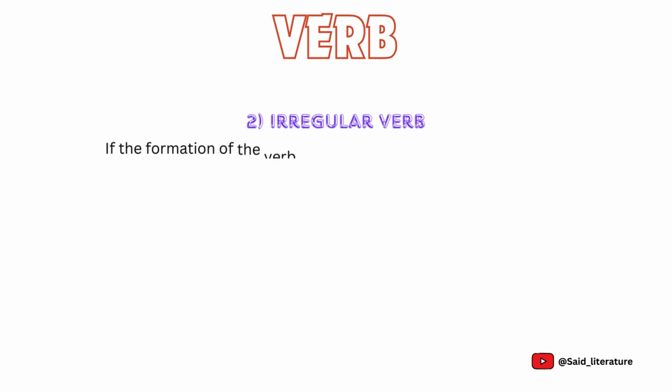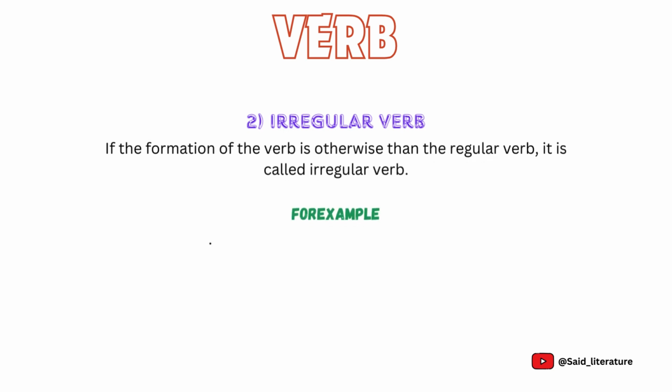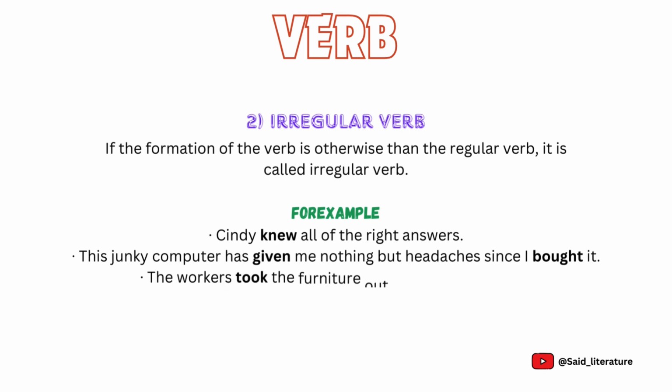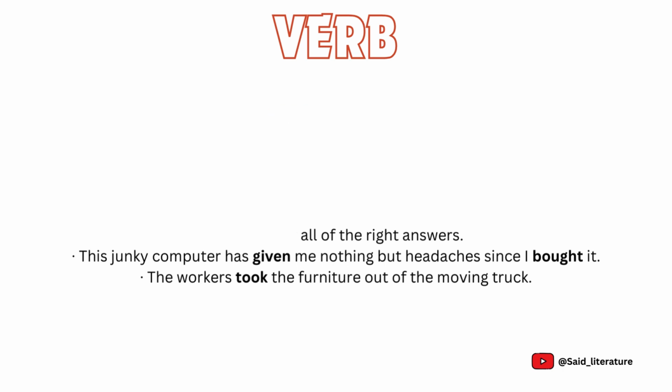Second is irregular verb. If the formation of the verb is otherwise than the regular verb, it is called irregular verb. Examples are: Cindy knew all of the right answers. This junky computer has given me nothing but headaches since I bought it. The workers took the furniture out of the moving truck.